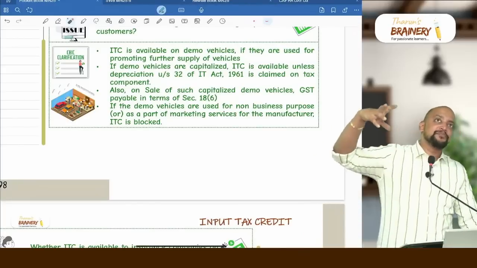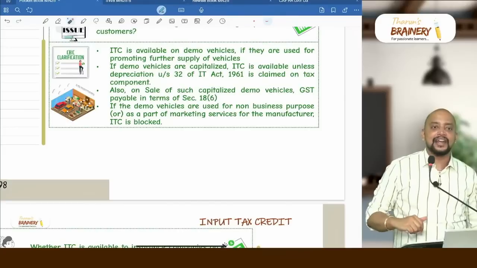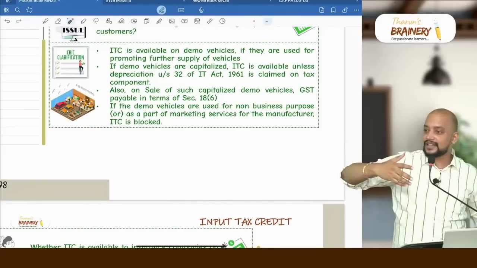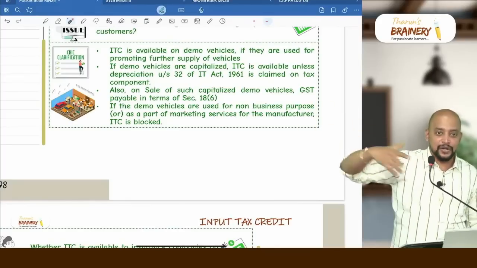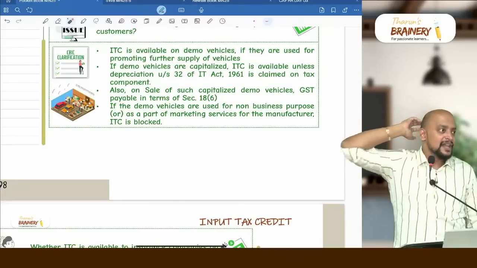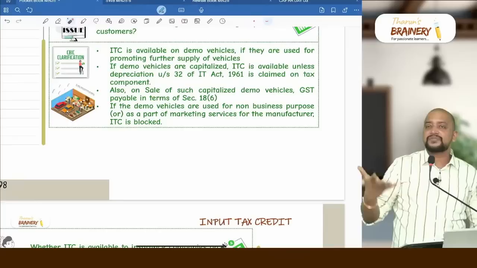If you see big malls, even Phoenix Mall, that one mall in Chennai, if you have been to that mall, some 6 to 7 cars are there on the ground floor. Even at the airport, if you see, they have kept one car as a display. So a lot of shopping complexes and malls keep cars for display.